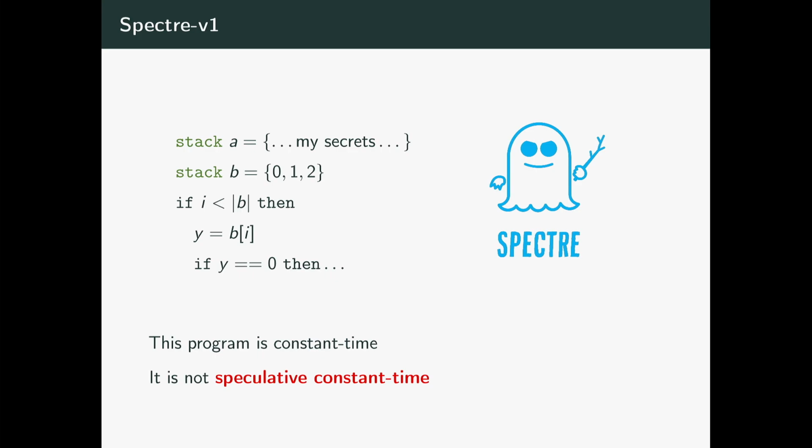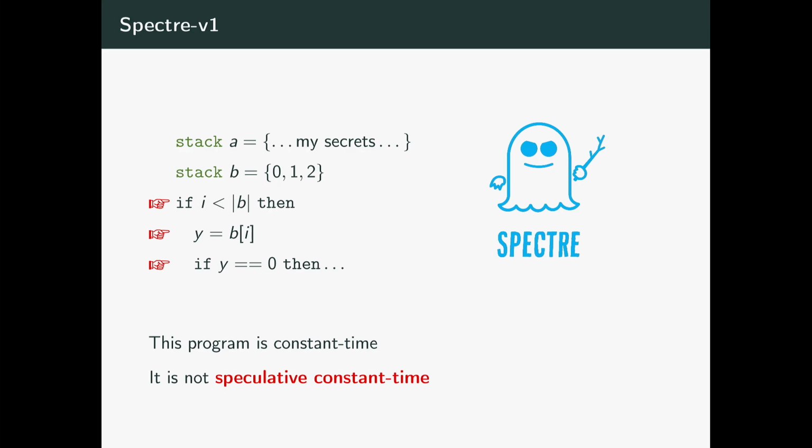Here we have a program that has 2 arrays on the stack, A and B, that have secret and public data respectively. And the program performs a comparison between an index I and the size of an array. It then loads from the array at this index and branches on that.